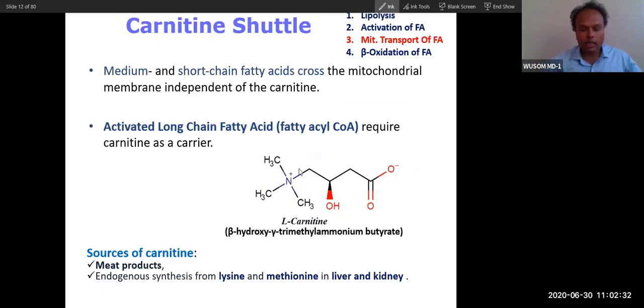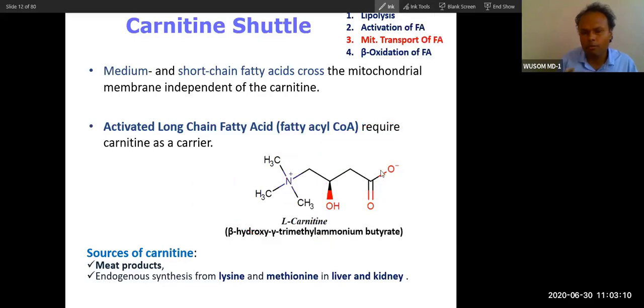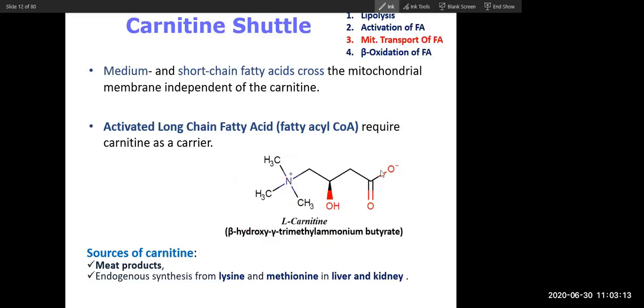Now this is carnitine. Carnitine is nothing but, you can see 1, 2, 3, 4, butyric acid. So remember butyric acid. Forget about anything else, it is a butyric acid. Butyric acid containing quaternary amine, with 4 carbons attached, and an OH group. That is why it is very soluble. So did you understand what this carnitine is? Will you remember in a simple way? It is a butyric acid containing quaternary amine.